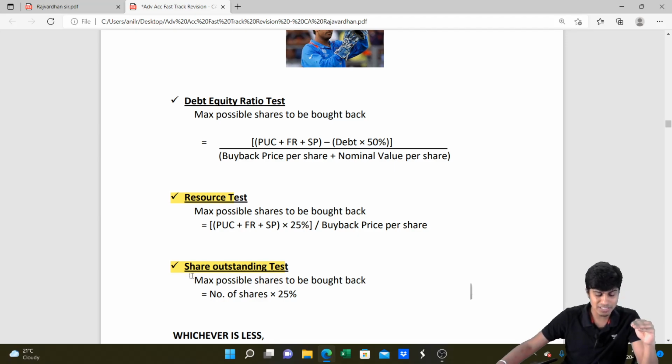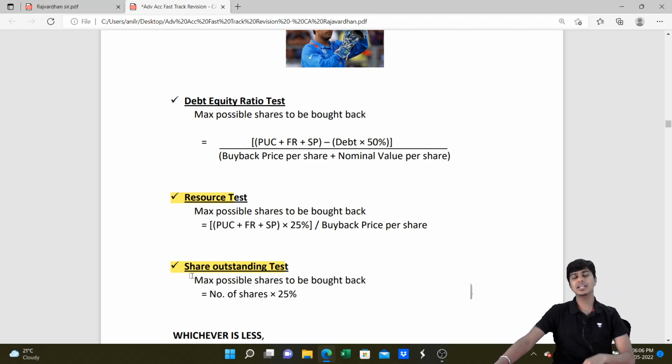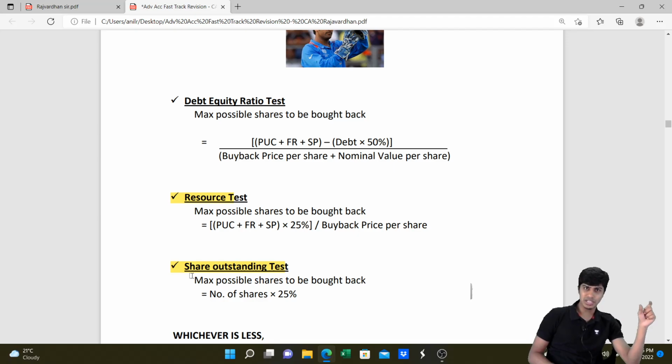Then we'll go to the share outstanding test. The share outstanding test says that the maximum number of shares that can be bought back is 25% of the total shares outstanding. So we take total shares outstanding multiplied by 25%. Whatever number we get, that's the number. So we take these two. We cannot take only one of these. We should take both into consideration. Whichever is least among these will be taken. Then comes the most interesting part.